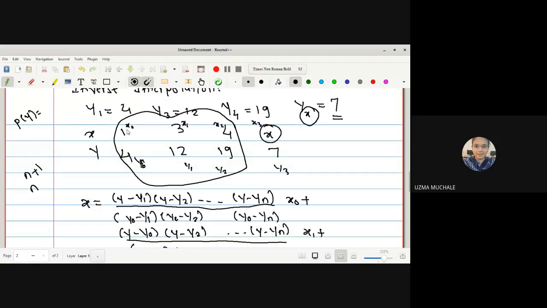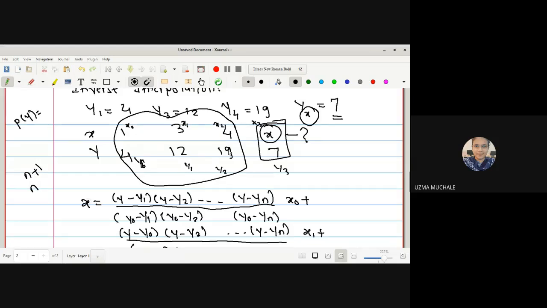Suppose here it's x0, x1, x2. Okay, we don't know what this one is. ये क्या है हमें पता नहीं है ना. Corresponding to which value of x we are getting the value of y. So while in calculation we cannot use this one. You have to keep it as it is to find out the corresponding value of x for y equal to 7, right? So in the calculations, we have to assume only these three values.